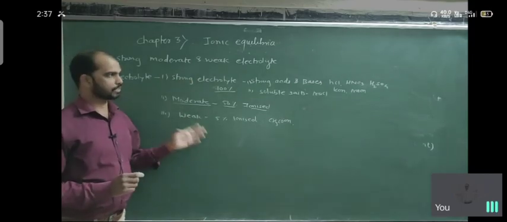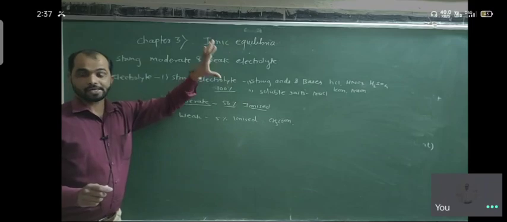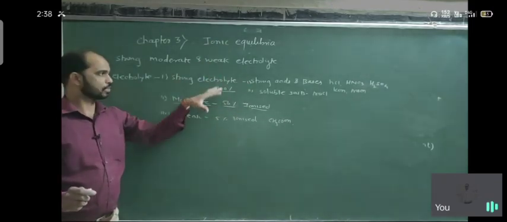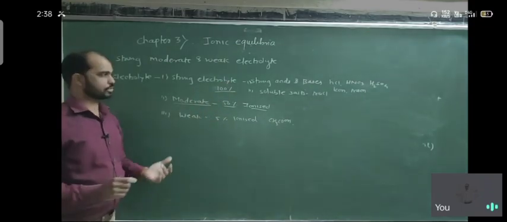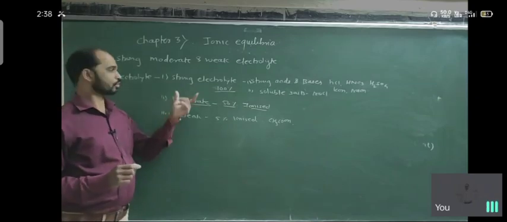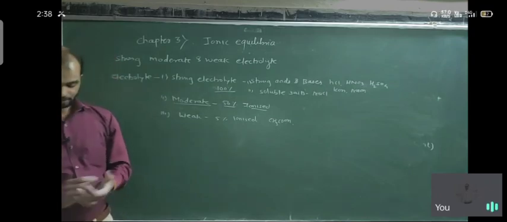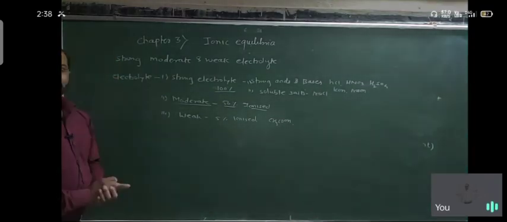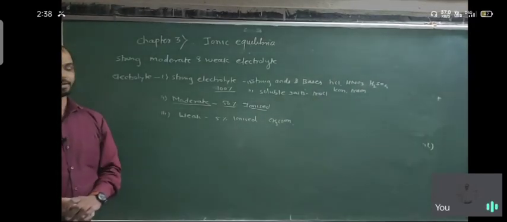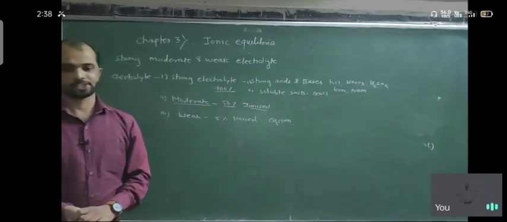In the next chapter we discuss ionic equilibria in detail. These terms are very important for understanding ionic equilibria, because they are continuously used. So you must know about strong, moderate, and weak electrolytes in a reaction for the conductivity of electricity. This is all about today's lecture. We will discuss some more topics about ionic equilibria in the next lecture.